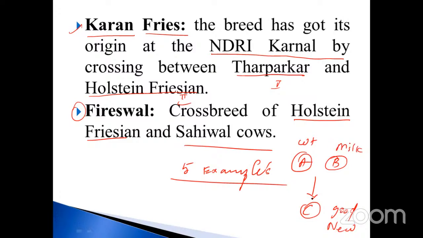Superior quality means you will get both weight as well as milk, and it is also highly resistant to many diseases. So it is stable and mostly acceptable for breeding, so it can be further introduced for further breeding. That is very, very important, my dear students.